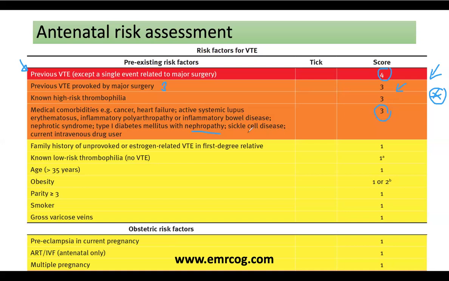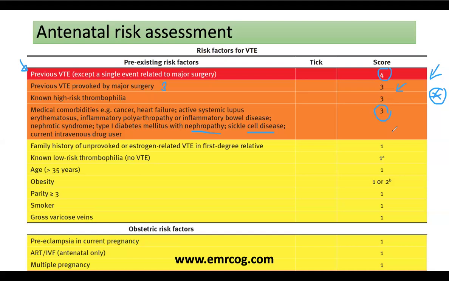Sickle cell disease is a score 3. Current intravenous drug user is a score 3, right? So the risk assessments are very important for the VTE risk assessment. Remember it well, and please don't be confused between the small for gestational age risk factors or the preeclampsia risk factors.